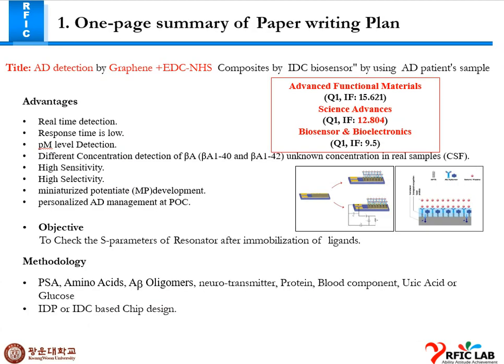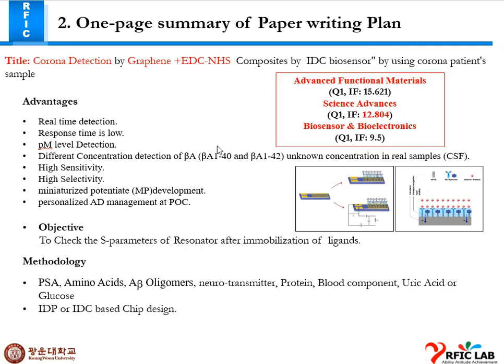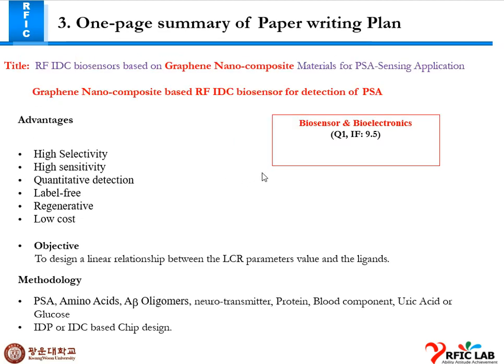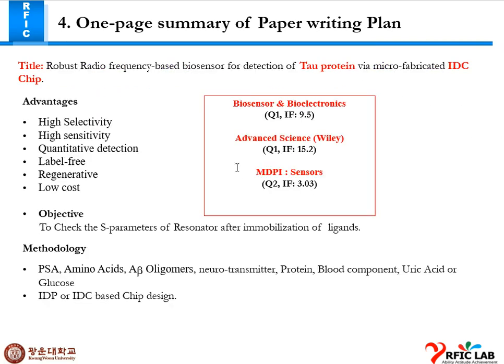So this is my paper writing plan. I searched some journals, and we can submit our IDC paper to Advanced Functional Materials as well as Science Advances. This is our other corona testing procedure for AFM and Science Advances that I'm considering. This is our graphene nanocomposite paper, and another on tau protein. I need some time to search for tau protein detection technologies for Alzheimer's patients.